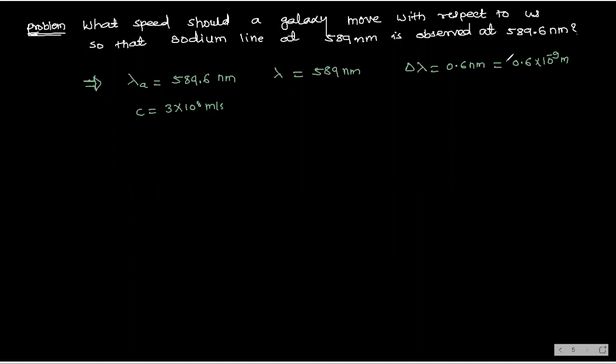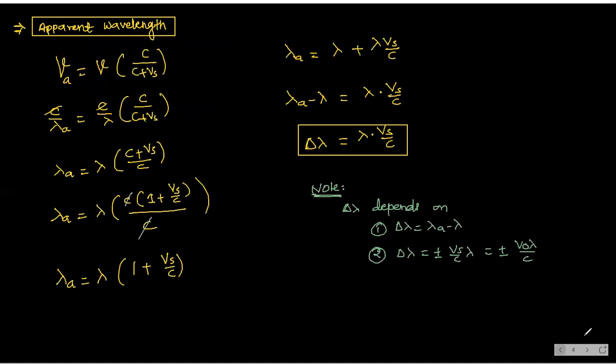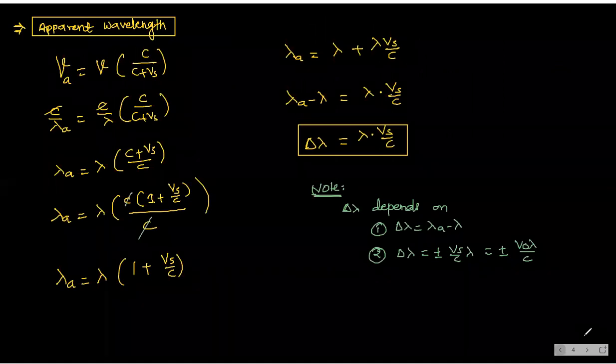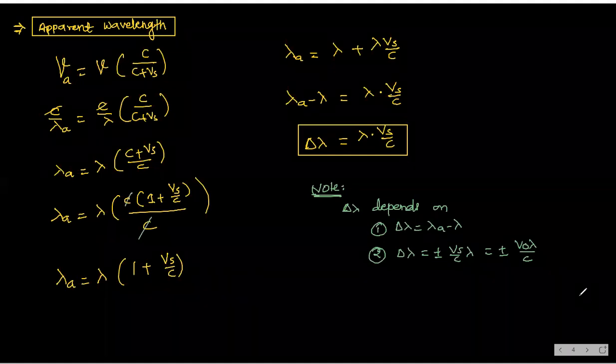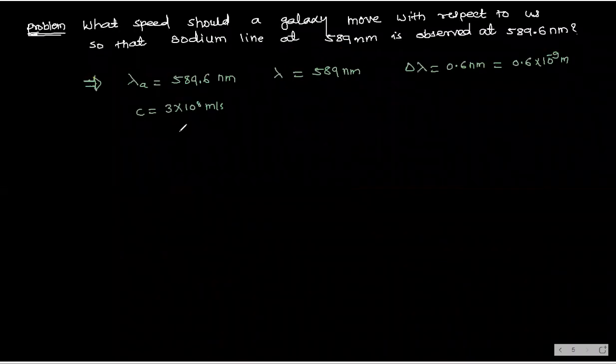Yes, Manikanta, your answer is right. And now what is our formula? You can see apparent wavelength is more. Apparent wavelength is more in which case? In blue or red? It should be in the red case, right? Yes or no? Yes, red. So use it. What is our formula?